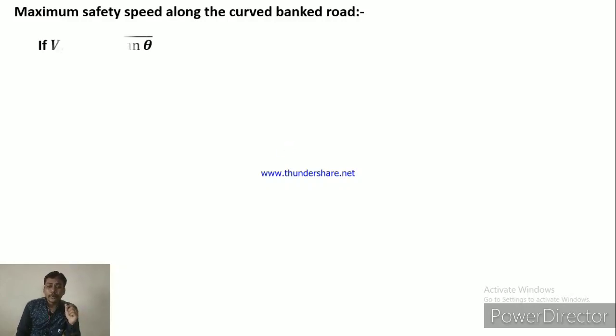So consider the first condition. Maximum speed means what? The speed of the vehicle is greater than under root Rg tan theta. Here, instead of Vs we have to write Vmax. So Vmax, the maximum speed, is greater than the safest speed, that is under root Rg tan theta. What is the maximum safety speed along the curved road? The condition is, the velocity of the vehicle is greater than the safety speed.